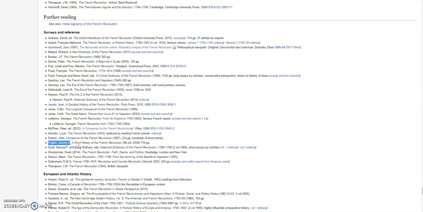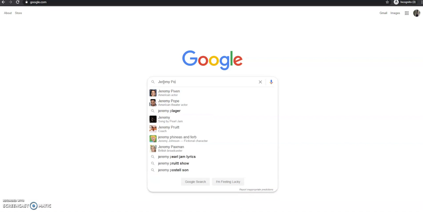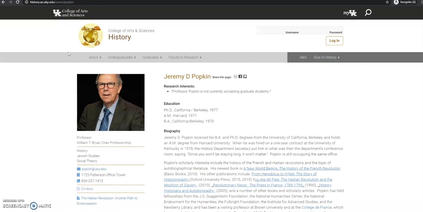You want to go to google.com, and in that search box, you want to type the name of the author. So in this case, let's use Jeremy Popkin as our experiment here. So I'm going to type in Jeremy Popkin. Okay, and the first thing that of course pops up is that Jeremy Popkin is a professor at the University of Kentucky, right? I know that he earned his PhD from the University of California, Berkeley, and that he has interests that include the history of the French and Haitian revolutions. So I now know that if I'm doing a project on the French Revolution, Jeremy Popkin is a scholar that might have really important information for me in his books.